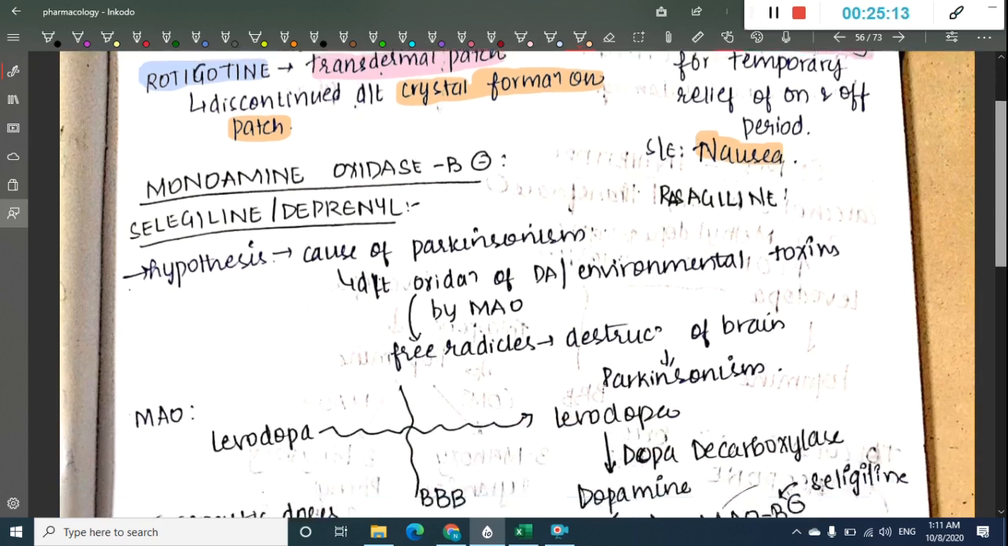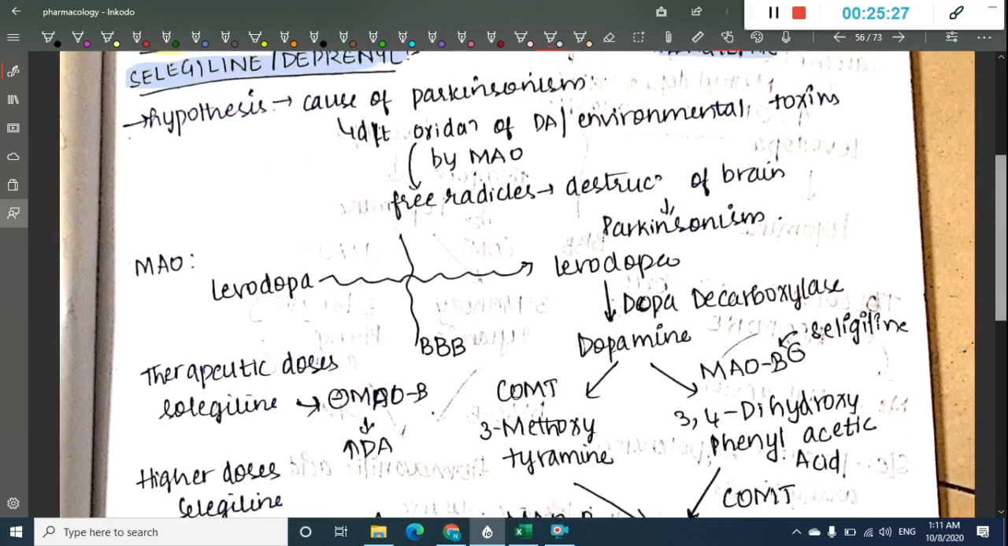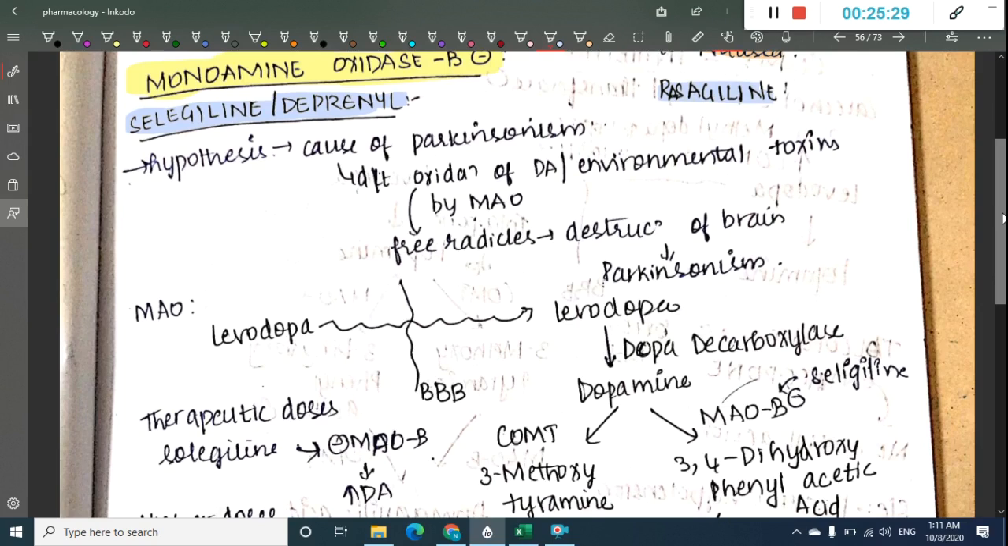Okay. Then the next group of drugs which are important here are monoamine oxidase B inhibitors. These include selegiline or deprenyl and rasagiline. So why are these monoamine oxidase B inhibitors useful? Because there is a hypothesis of Parkinsonism which states that monoamine oxidase can also cause oxidative damage to dopamine,